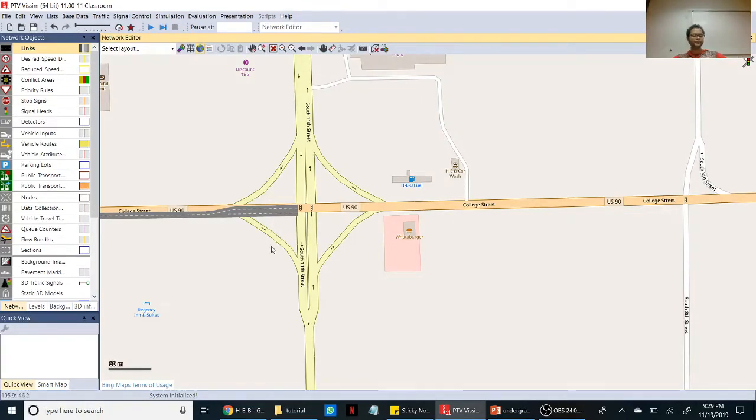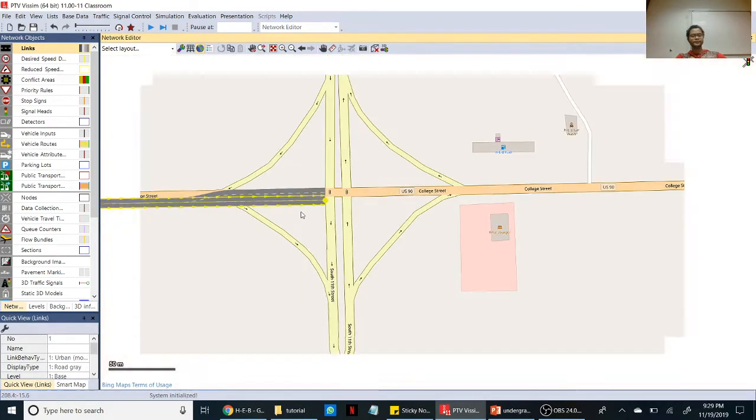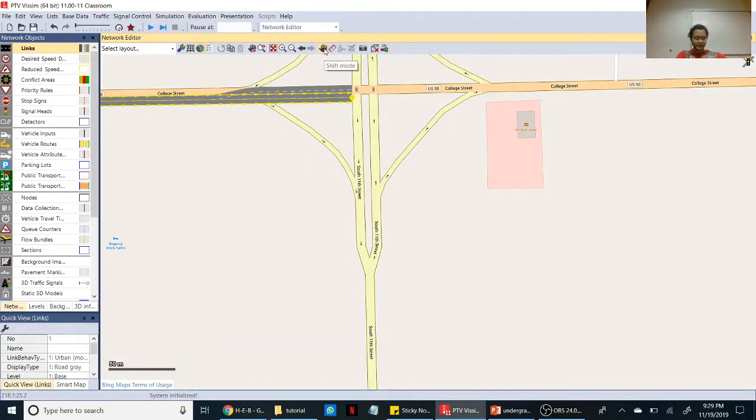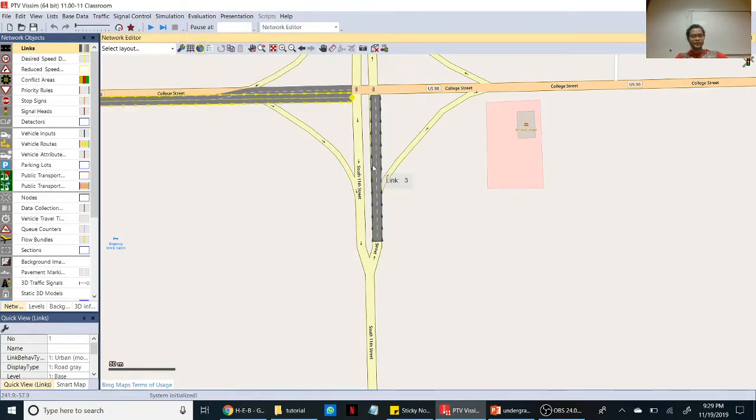and for the right turners, you can build these right turns after you build the network in every direction. So let's draw it for every direction. For this lane you have two right, two through and two left turns.